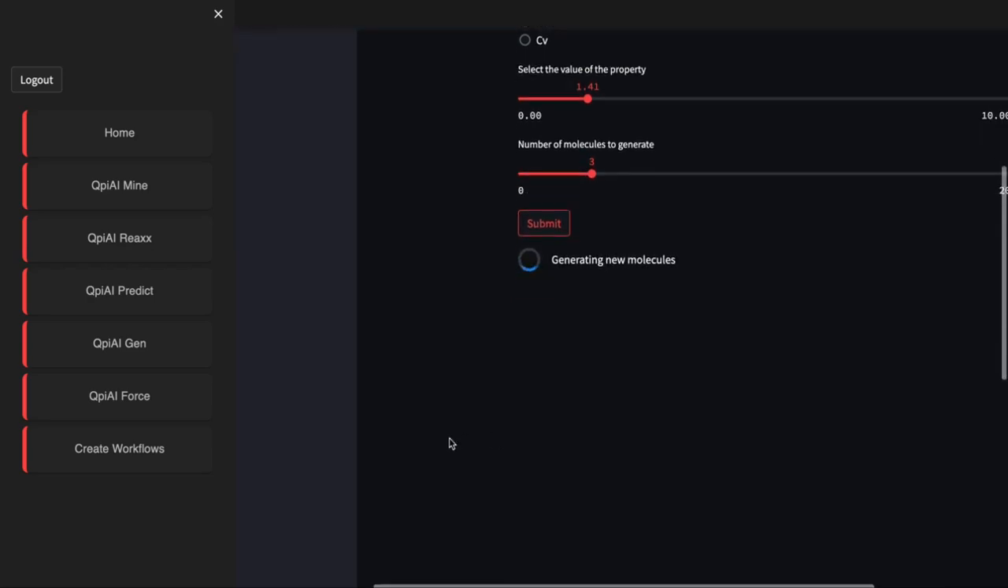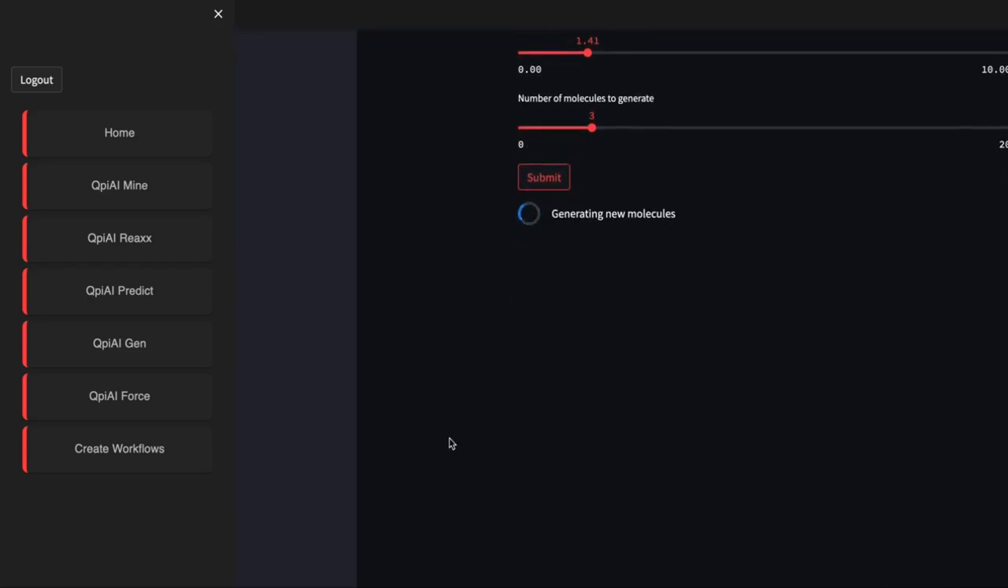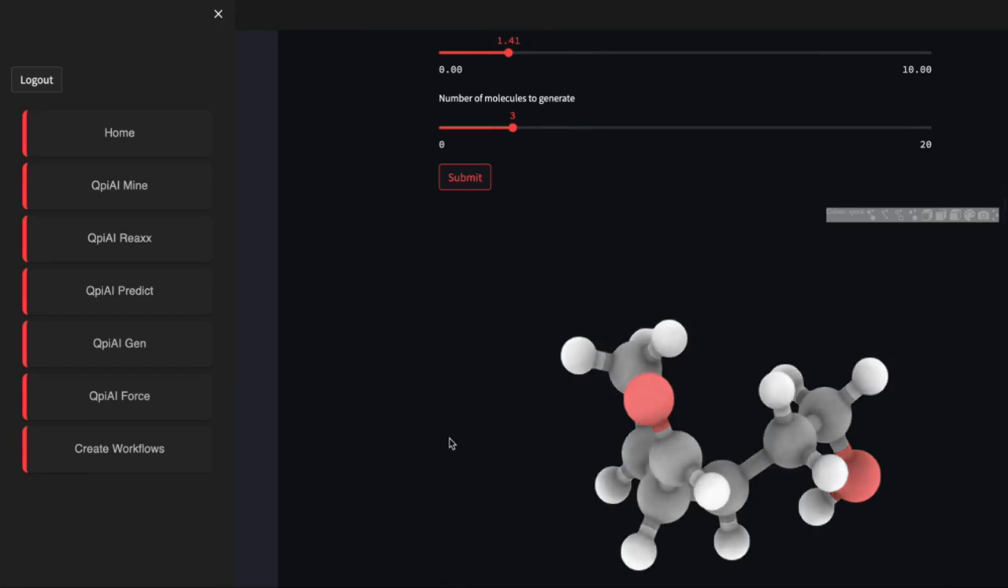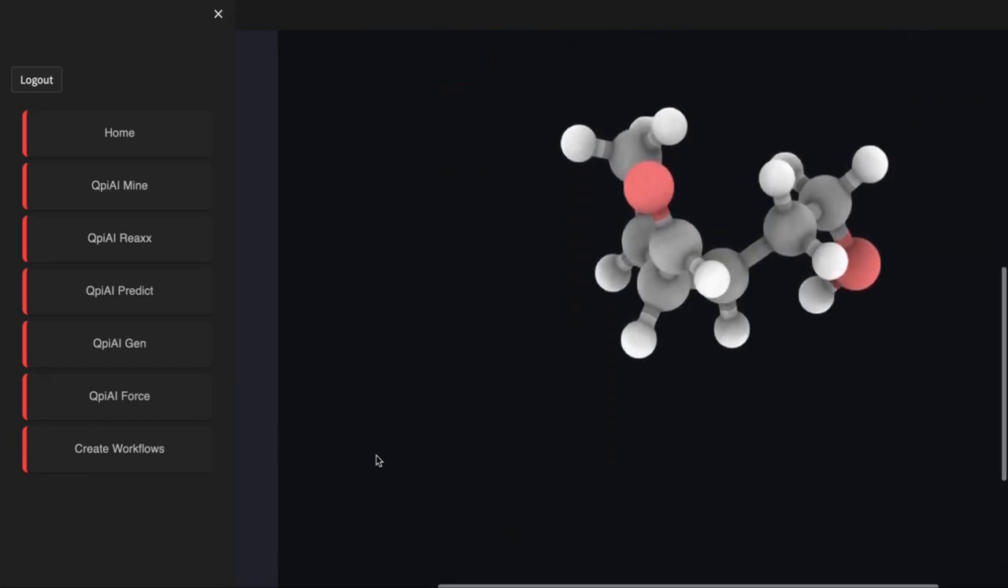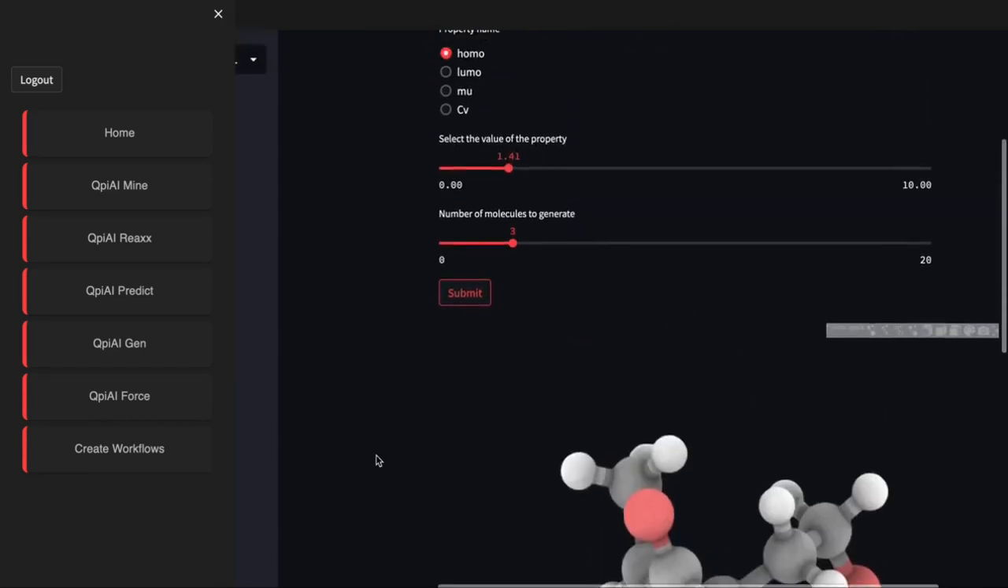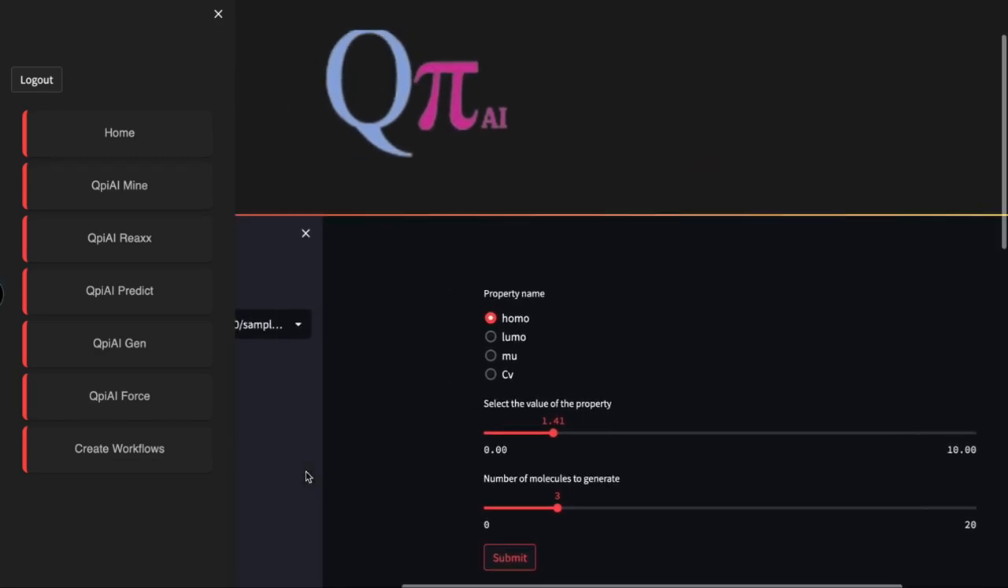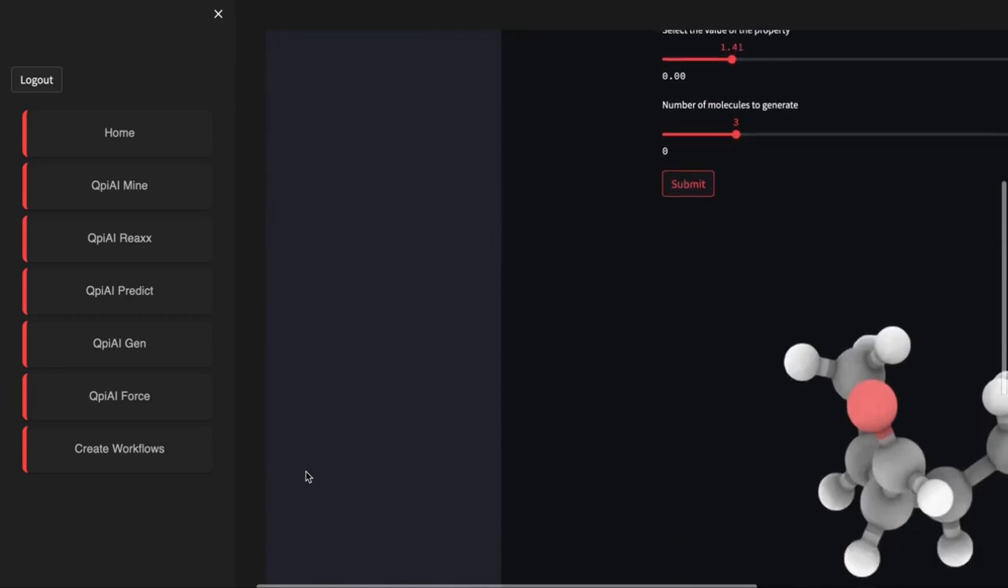From cosmetics to aerospace and explosive material identification, Qpiai Gen finds instant application across various fields. One can instantly visualize novel materials, and these can be given as input for Qpiai Force for further quantum mechanical simulations. With Qpiai Gen, scientists and researchers across diverse industries unlock new possibilities and solve complex challenges. Experience the future of molecular design at your fingertips.